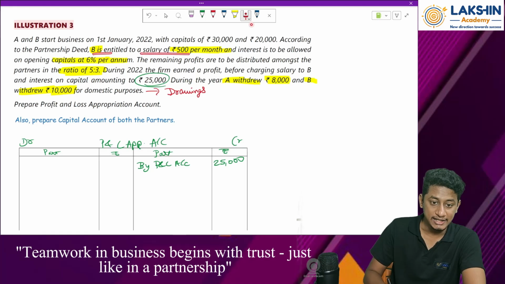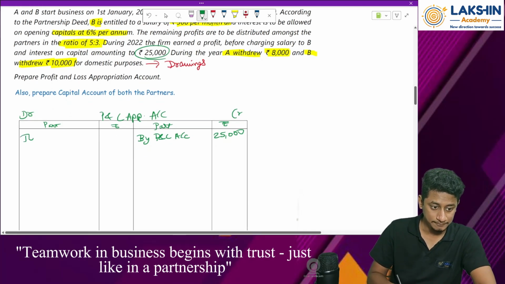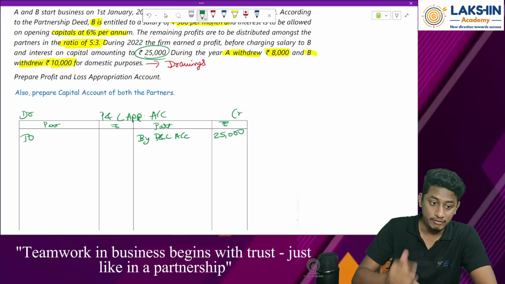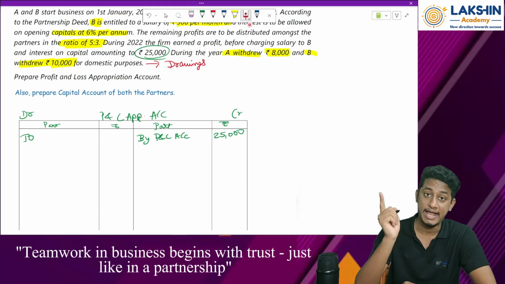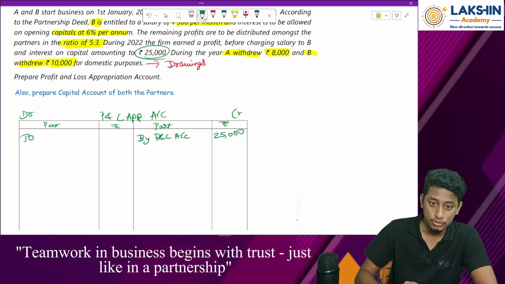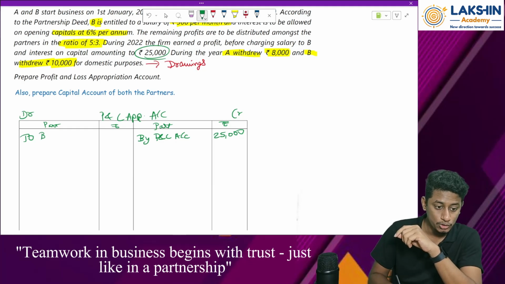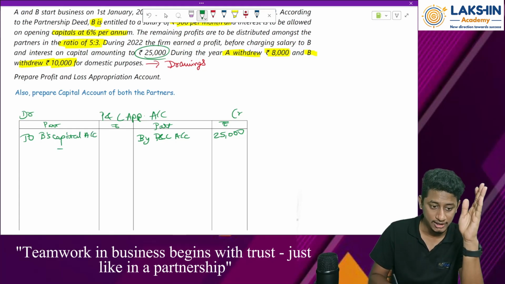So B is entitled to a salary of rupees 500 per month. On the other side, salary is an expense to the firm, right? So therefore it will be debited, because I have told you that the P&L appropriation account is prepared exactly similar to the profit and loss account. So to salary, but we won't write salary over here directly. We write to B's capital account, because this will be a deduction from the capital, right? This is a salary.